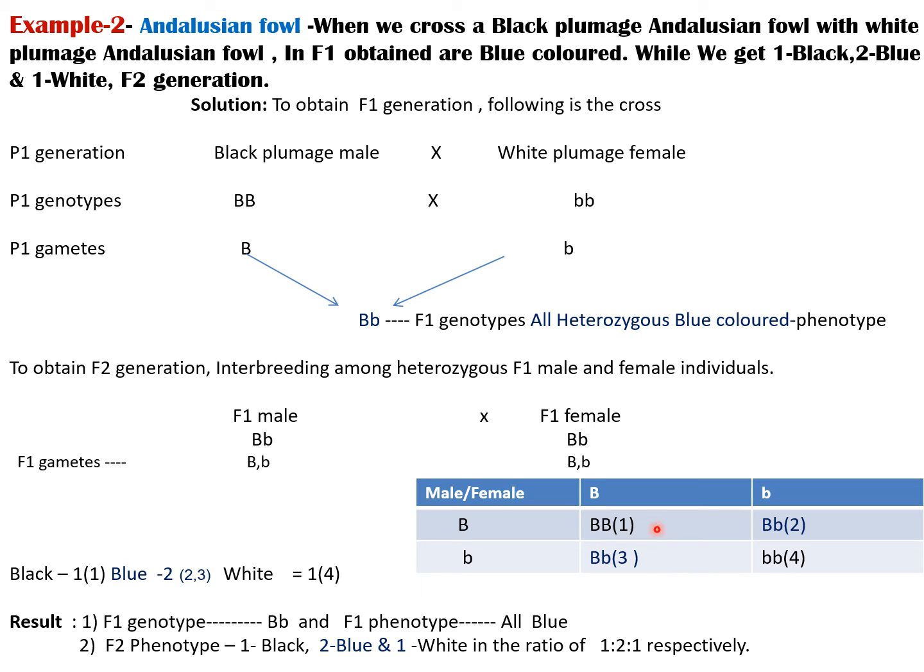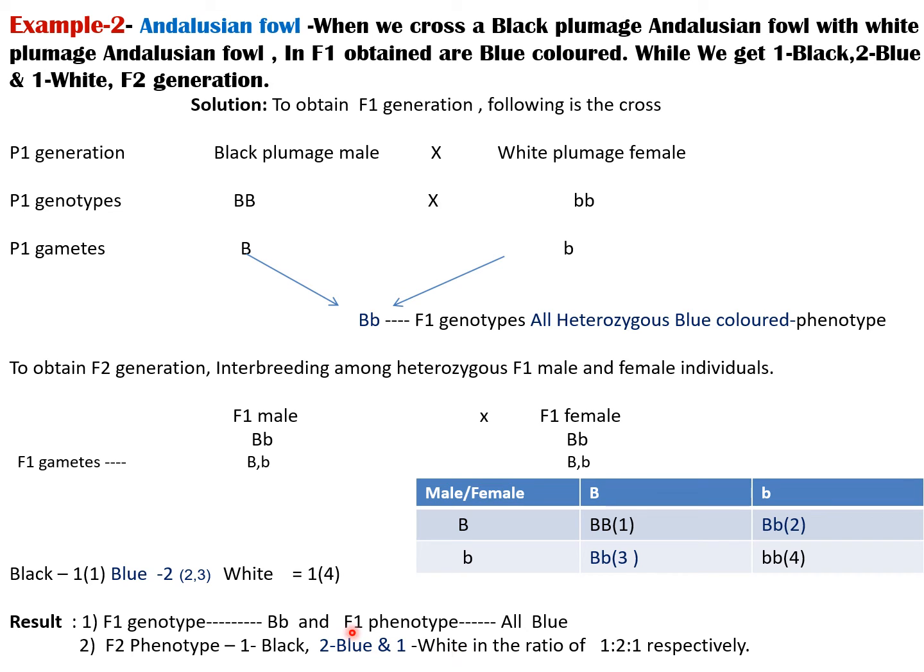The first one is capital B capital B, second one and third one is capital B small b, and fourth one is small b small b. In F2 generation, the phenotypic appearance is pure black colored feathers, second and third blue colored feathers, and small b small b white colored feathers.